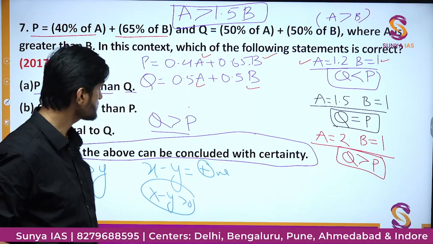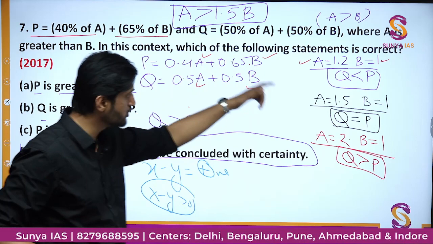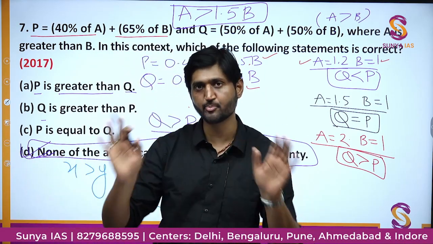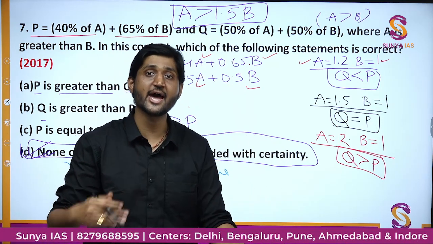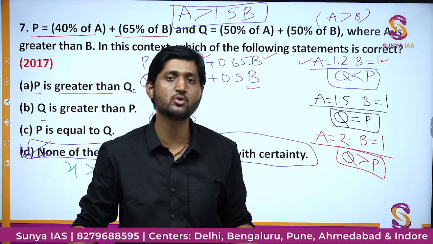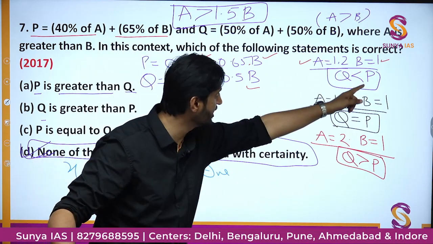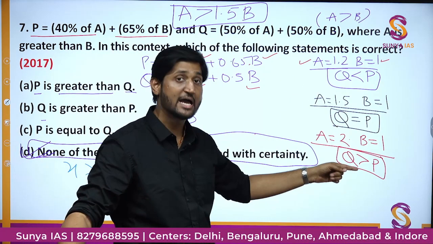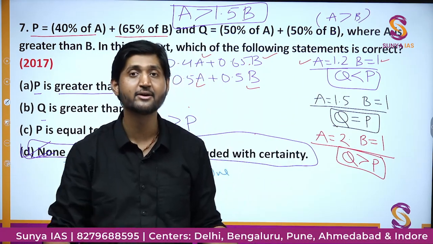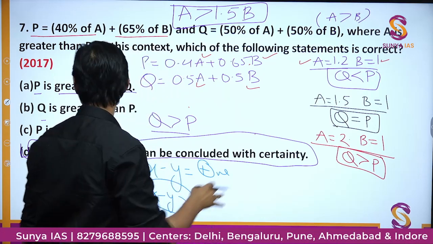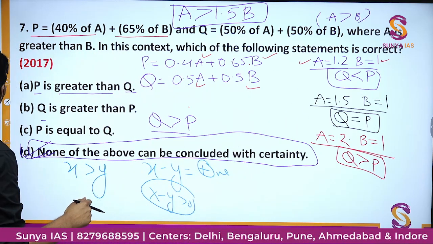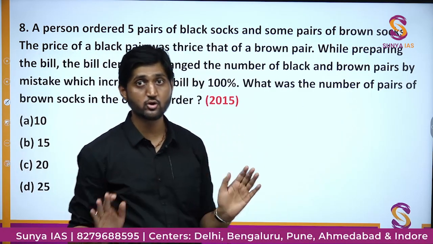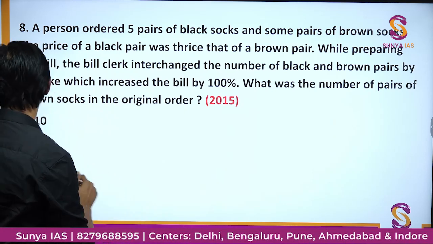Okay, and so we have tried to make things simple for you, and as a part of engaging with this process, so that you are not just spectators of the video but actually active participants, you must try to put these values of A and B in these values of P and Q, and just check whether what I am telling you here is correct or not. Although I know it is correct, it is for you to understand. So this is question number 7, a really good question. And now we'll end the discussion with this last question, which is really good, really confusing if you get it wrong.